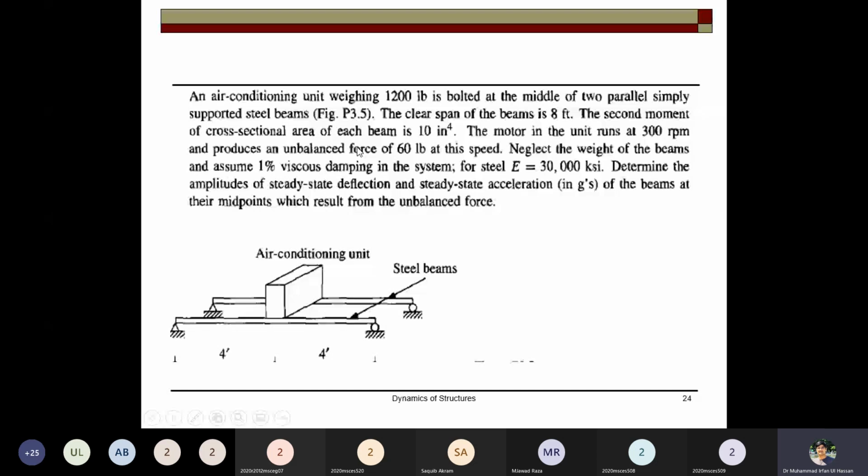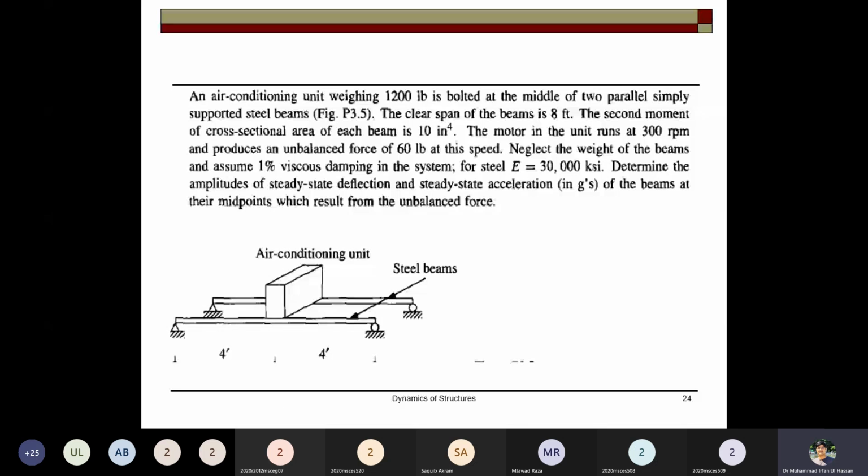Neglect the weight of the beams and assume 1% viscous damping in the system. Determine the amplitude of the steady state deflection and steady state acceleration of the beams at their midpoints, which results from the unbalanced force. So due to the air conditioning and the movement of the cooling unit, we have to determine the effect in the beam.